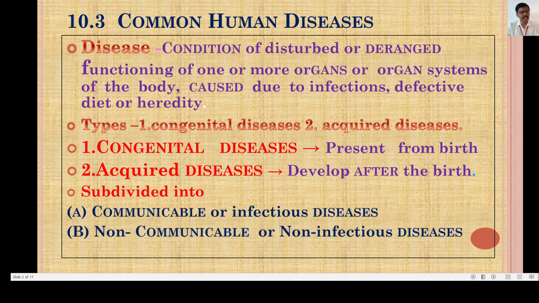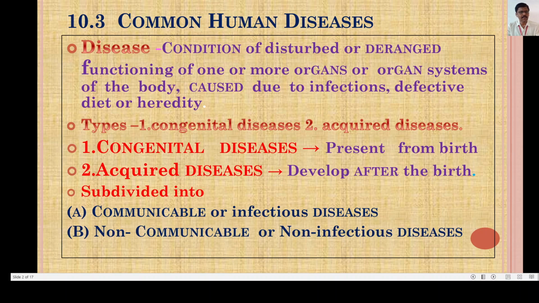Now what is the meaning of congenital diseases? The congenital diseases are present from birth and they may be caused by genetic abnormality or metabolic disorders. They may have permanent and practically incurable nature.